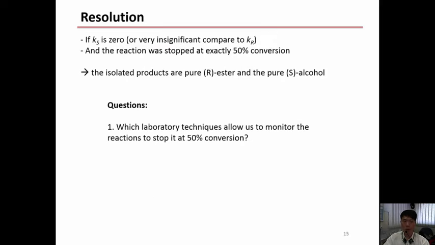Now, if kS is 0 or very small compared to kR, where the small k here represents the rate constant for the selective process to convert the S isomer, what if it's very tiny? Then it means that the reaction will stop at exactly 50% conversion, because it's really too slow. It is like the rate determining step is so slow compared to the other one, so the other one will just proceed at a very, very fast rate. That means that the isolated products are pure R ester and pure S alcohol.